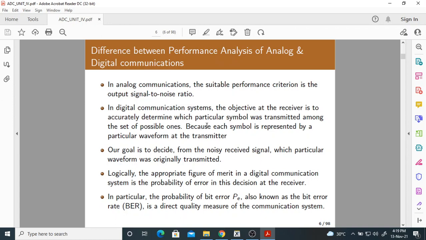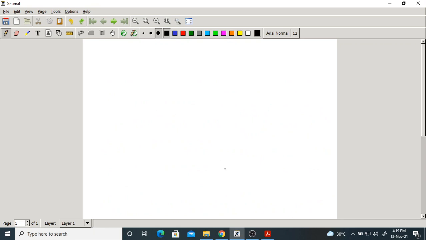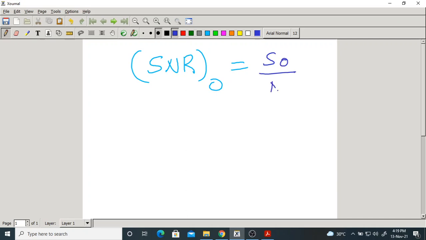The first and foremost thing is: what is the difference between the performance analysis of analog and digital communication? If you remember properly, in the noise analysis of analog communications, the parameter there was the output SNR, that is, output signal power by output noise power.